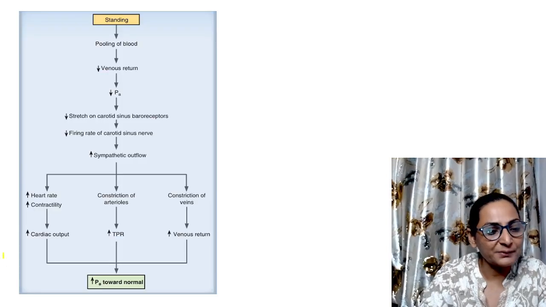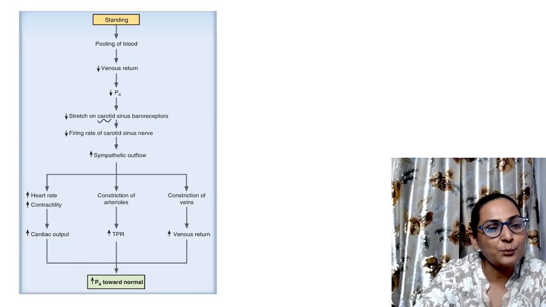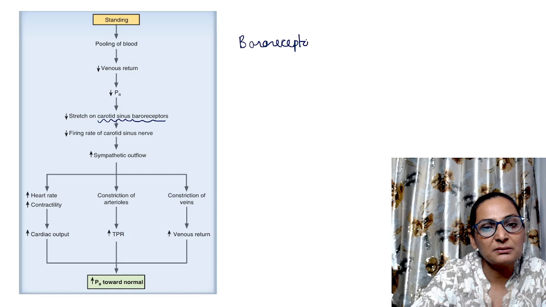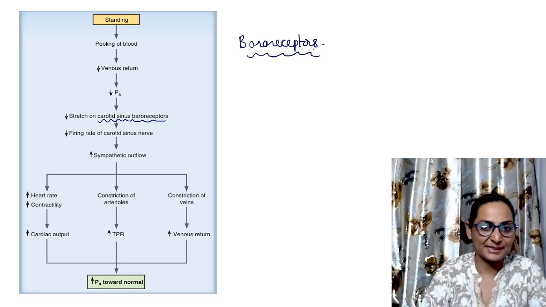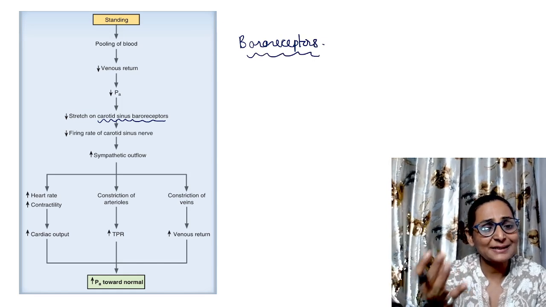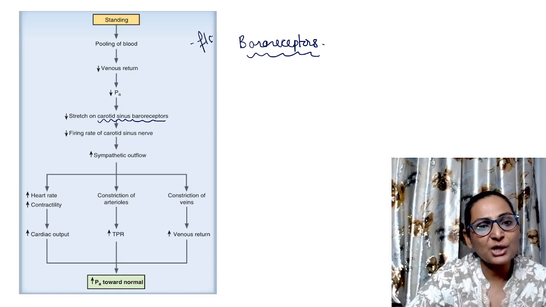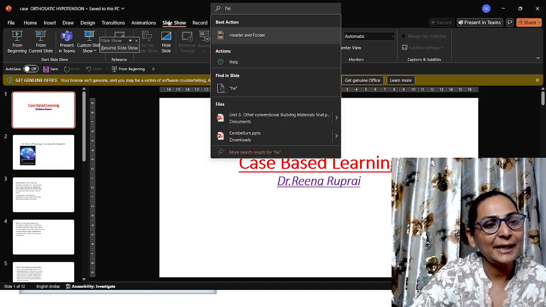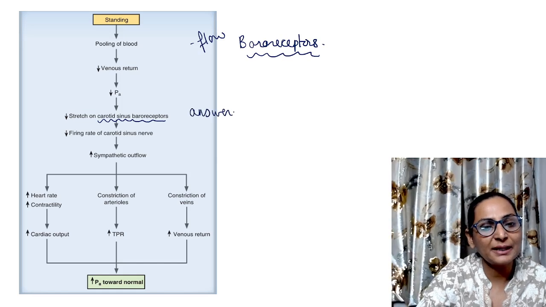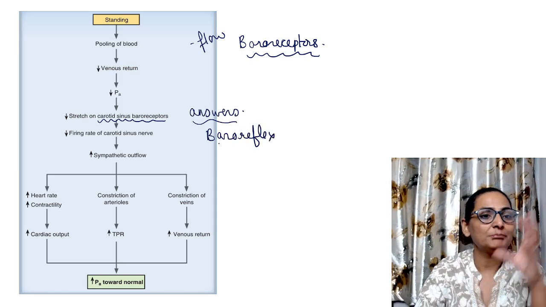Now, what receptors are involved over here? The very, very important receptors involved are your baroreceptors. So first, just enlightening you about baroreceptors. Before that, let's understand this entire event in the form of a flow chart. This flow chart is also going to be very, very helpful to you in writing your answers. When you write the baroreflex in your answer, you can make a similar chart.